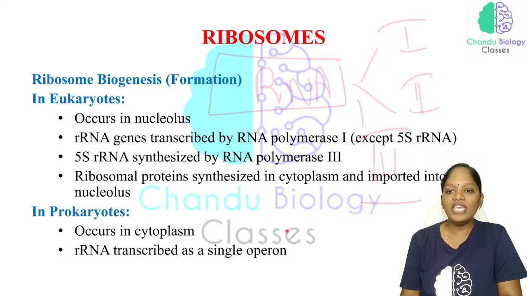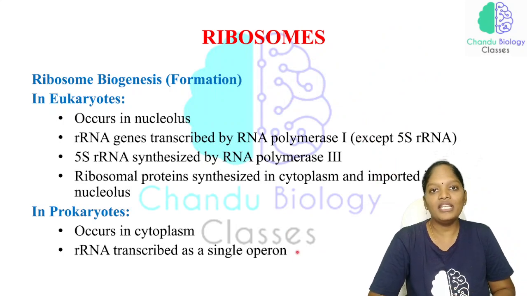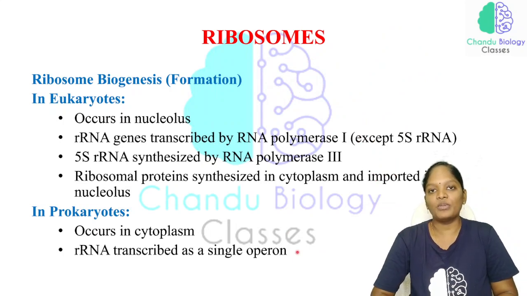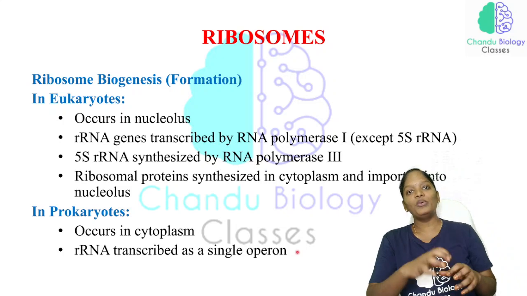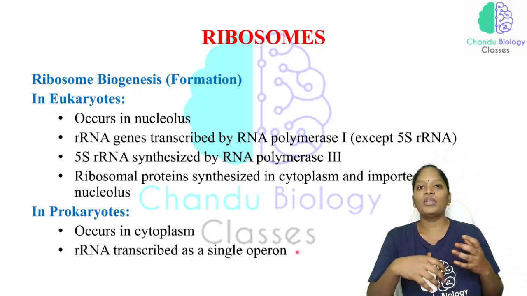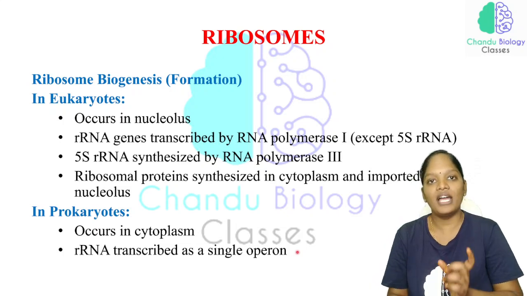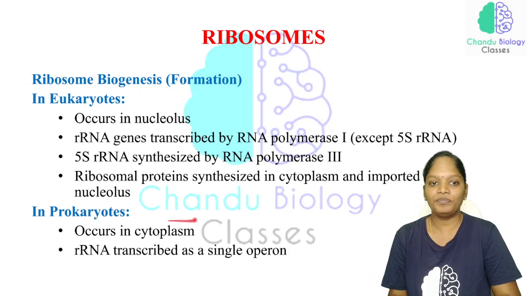And we have studied that we have two types of ribosome: one is 70S and the other one is the 80S ribosome. We also have subunits in both types of ribosome. Each subunit is synthesized by a particular type of RNA polymerase, either 1 or 2 or 3.